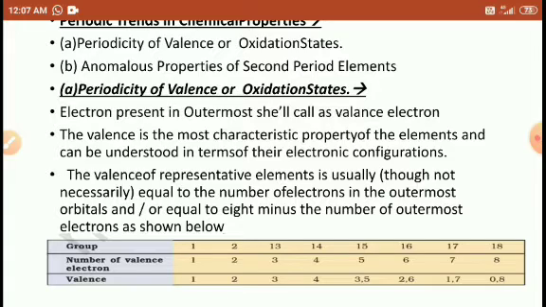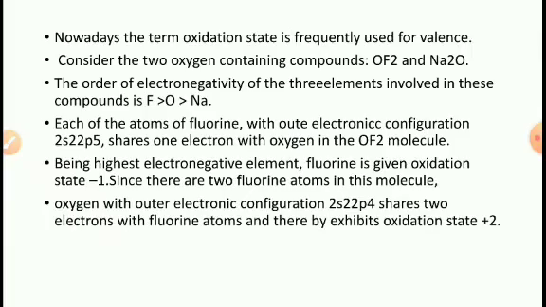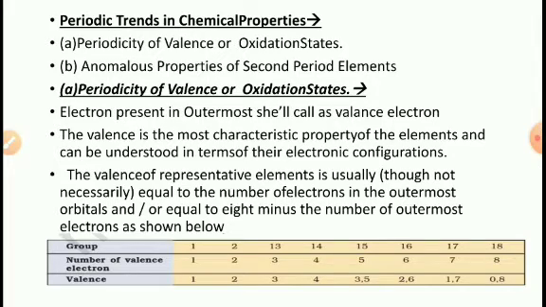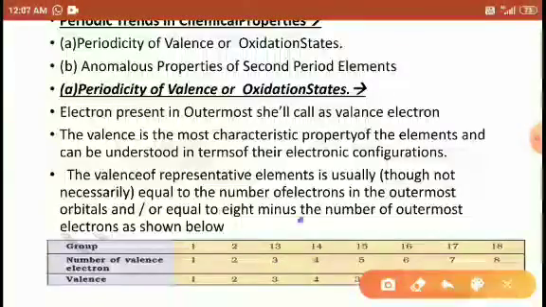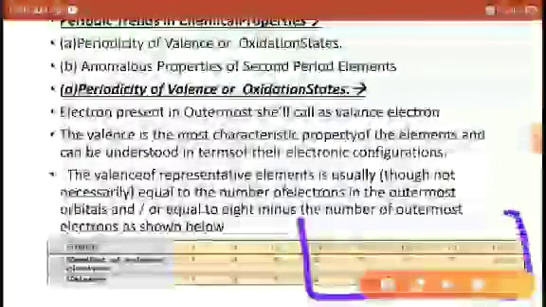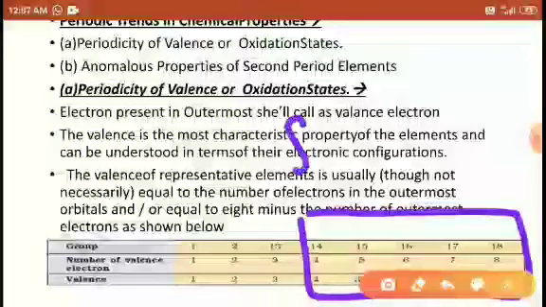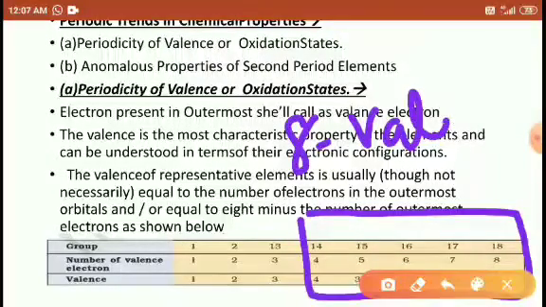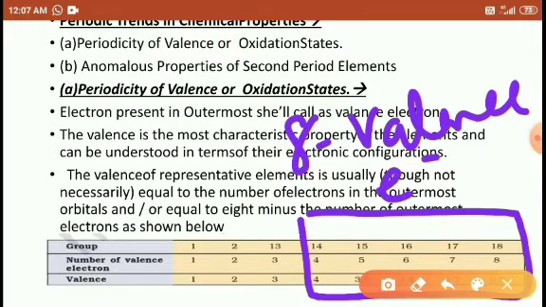7, the 8 minus 7, valence electron is 1. 8 minus 8, valence electron is 0. Right students? So the 8 minus number of valence electrons rule is followed specifically by these species.